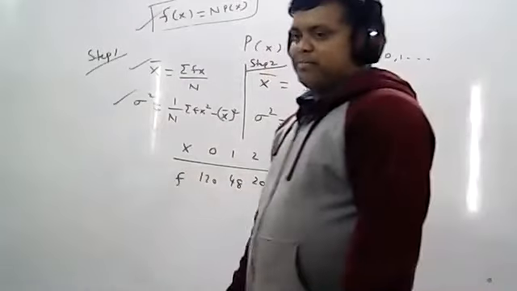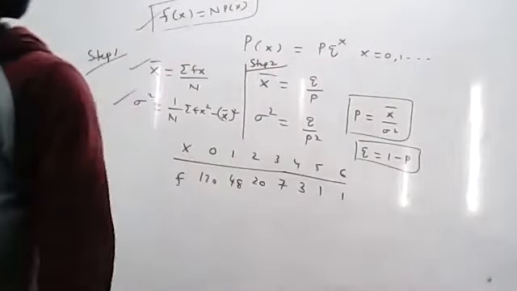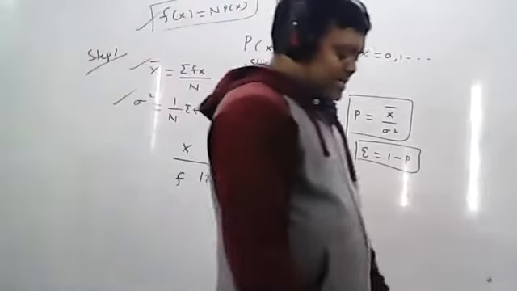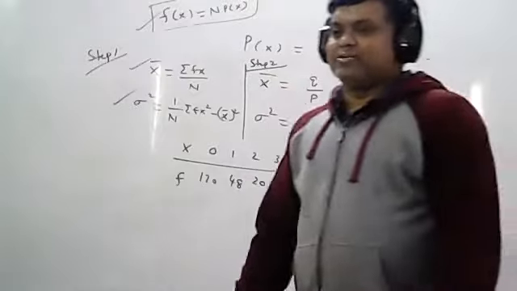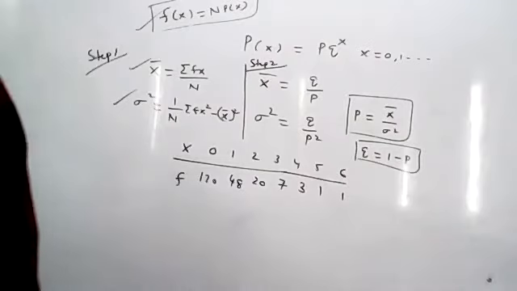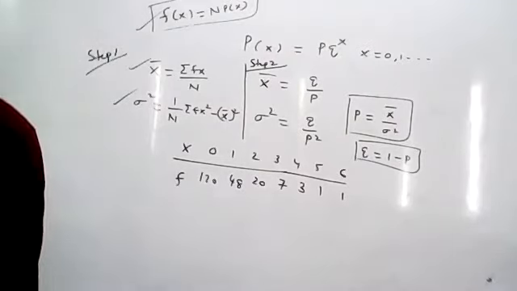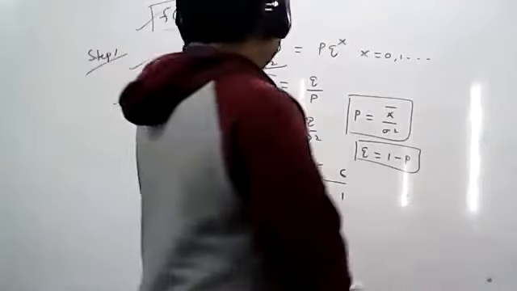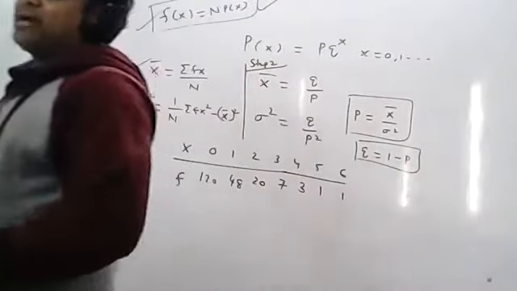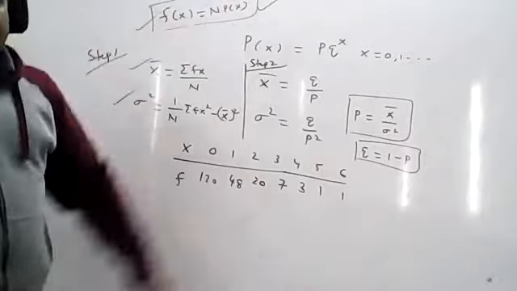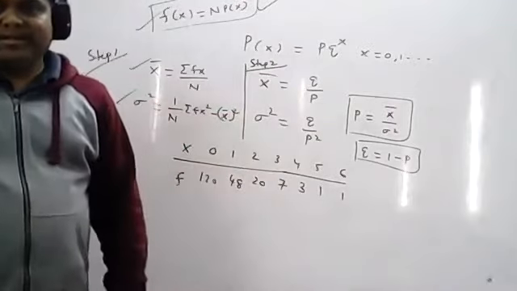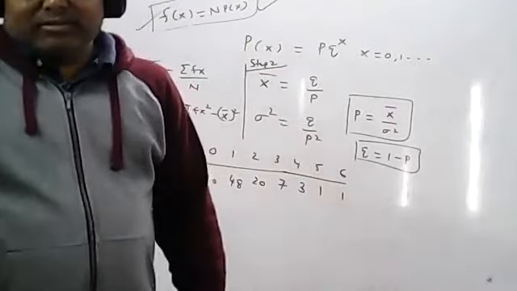Last step, step number 4: you have to calculate the expected frequency. The expected frequencies can be calculated by using f of x equal to capital N into p of x, where capital N means the frequency total. So these are the steps required to complete this practical, fitting of geometric distribution by using direct method.